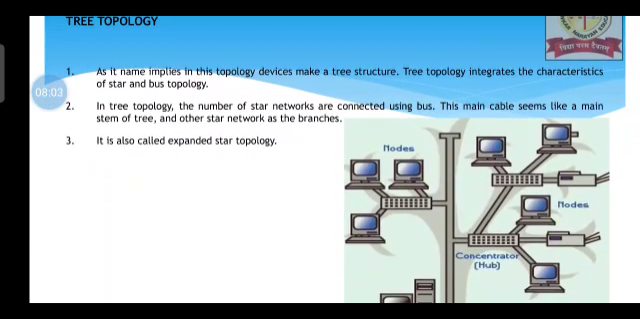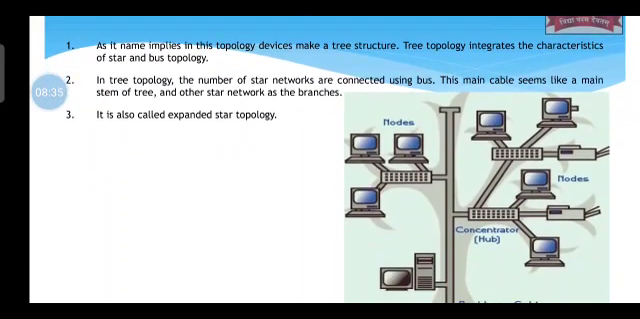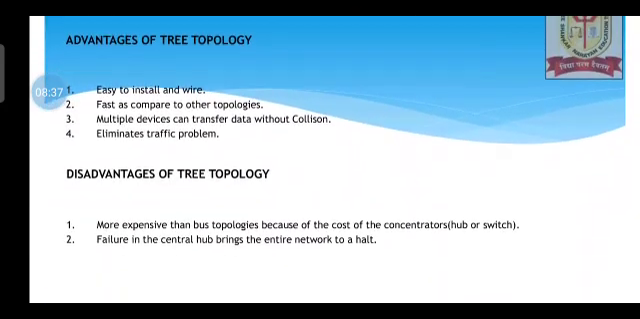Regarding tree topology, as its name implies, the devices make a tree structure. Tree topology integrates the features of star and bus. So it's a combination of star and bus. In tree topology, a number of star networks are connected using a bus. You could see this is a backbone cable which is acting as a bus, and all other devices are connected to a hub via star topology. So basically this is a combination of bus and star topology, which is nothing but tree topology, and it is also known as expanded star topology.